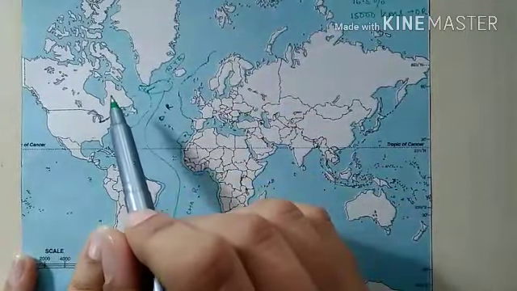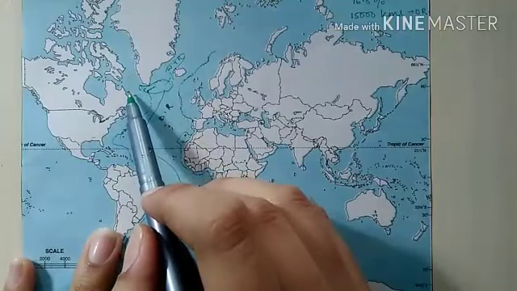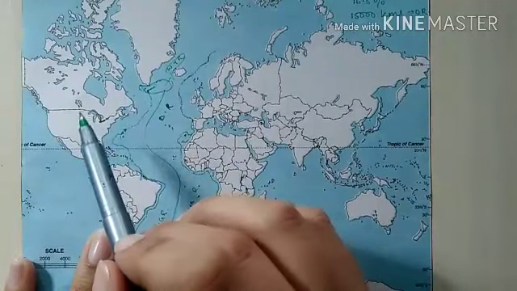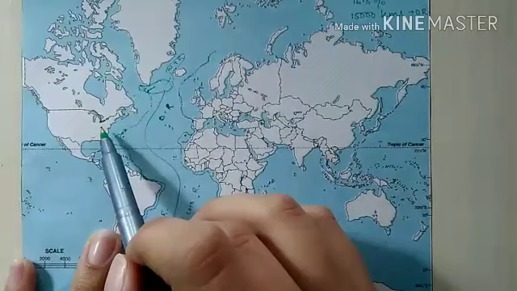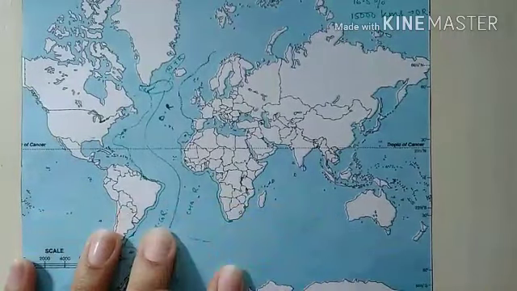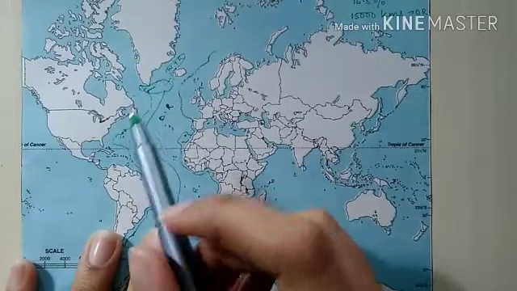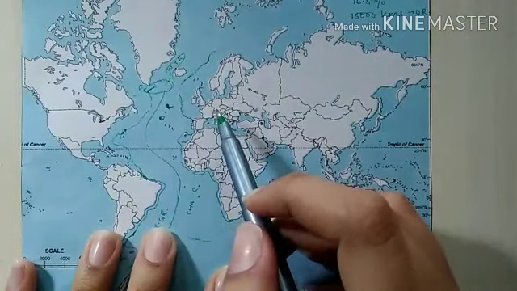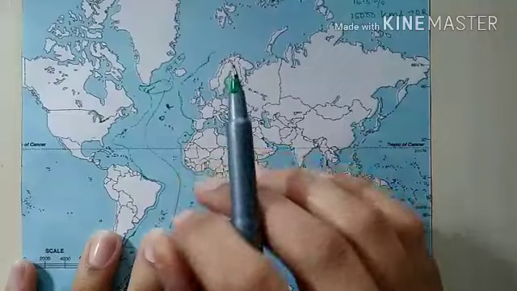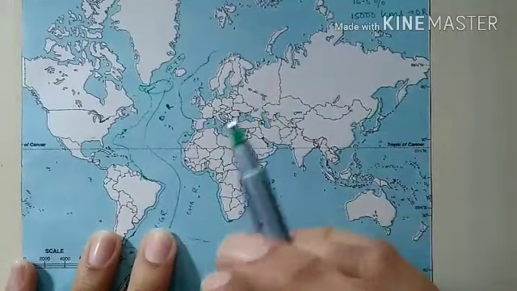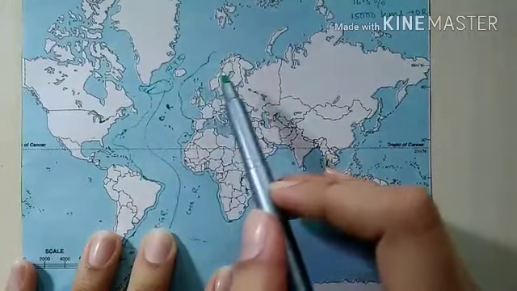The Labrador Basin is about 4,000 meters deep, while in Northeast Atlantic the depth is a little bit more than 5,000 meters. In the Northwest Atlantic, the depth exceeds 5,000 meters and sometimes ranges up to 7,000 meters.